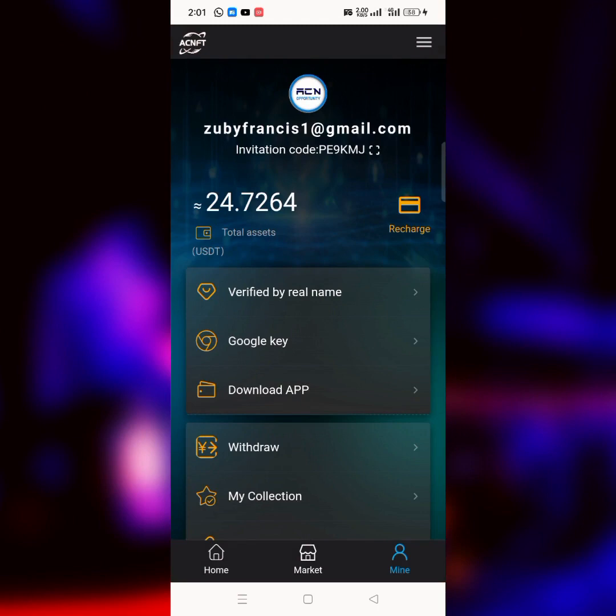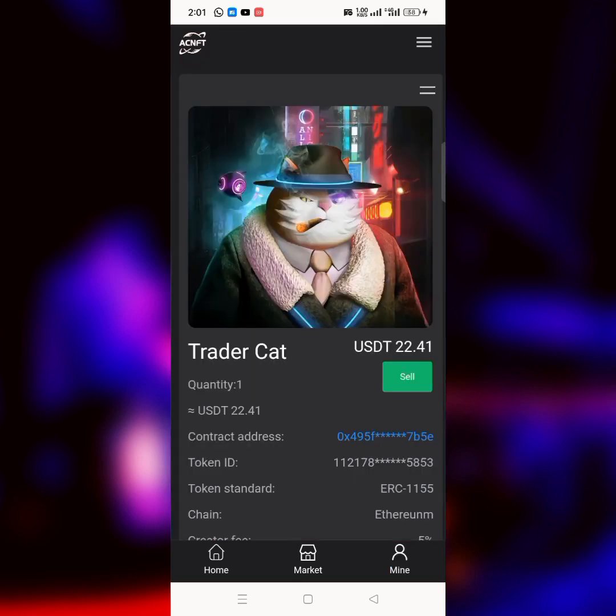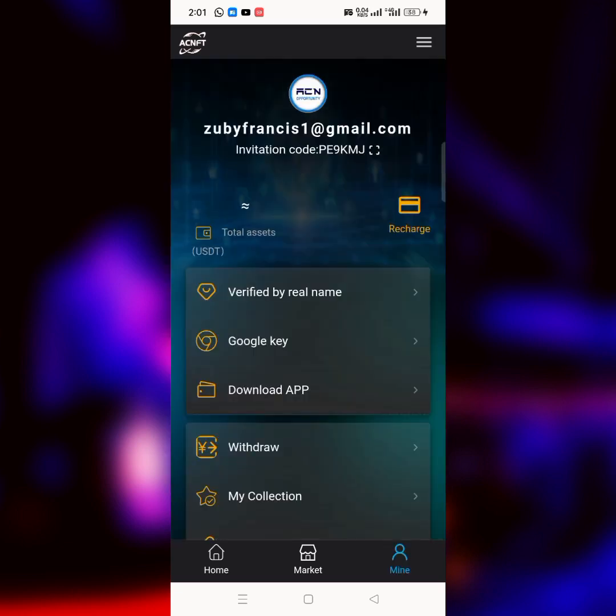Nigerian time, and if you go over to my account balance, my total assets just increased. And if you go over to my collections now, you see that my NFT is no more $21, but $22.41. This is how the money keeps increasing every single day. So what I have to do now is that I promise myself that once this particular NFT reaches $20, I'm going to sell it off and buy a brand new collection.